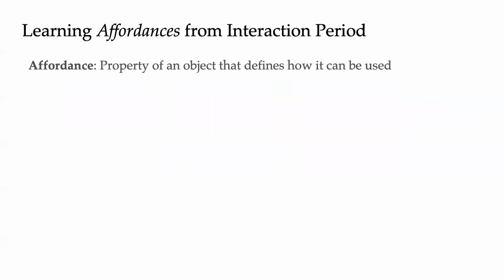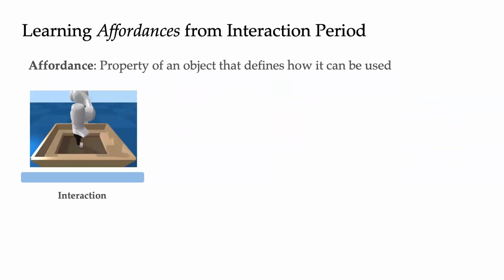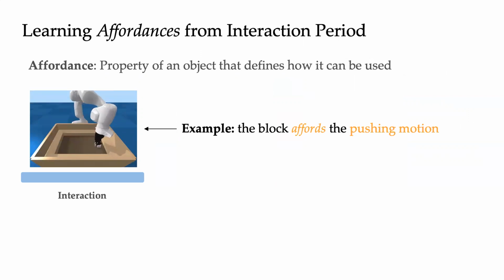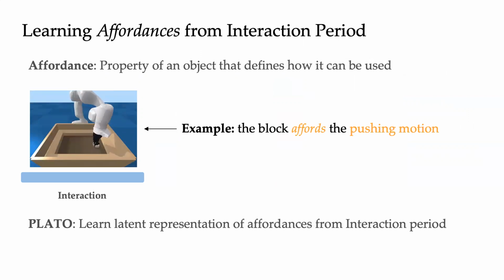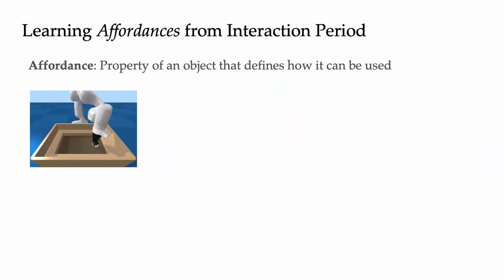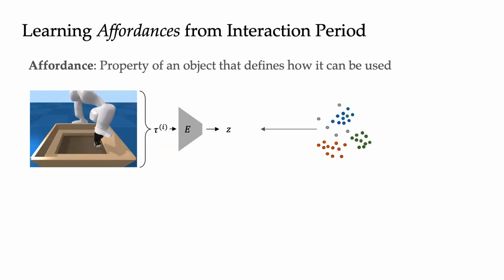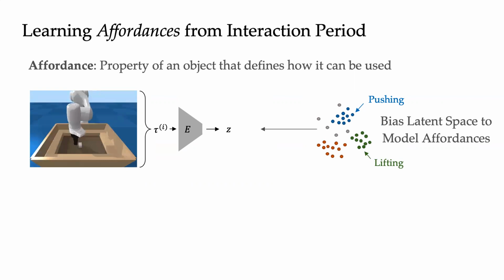An affordance is a property of an object that defines exactly how it can be used. For example, in the block pushing task, we would say that the block affords the pushing motion. PLATO learns a latent representation of these affordances by encoding the interaction period. In order to actually learn these affordances from the interaction, we encode this trajectory tau I into latent affordance Z using the posterior network E. Here, Z refers to the pushing motion, but this learned affordance space might consist of other options like lifting. Thus, PLATO biases the latent space to focus on modeling interactions and affordances.